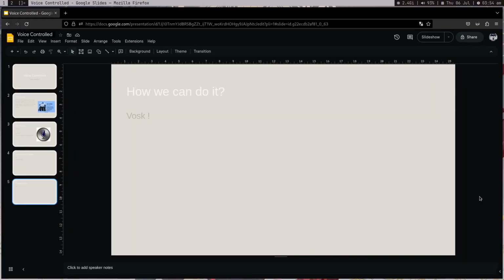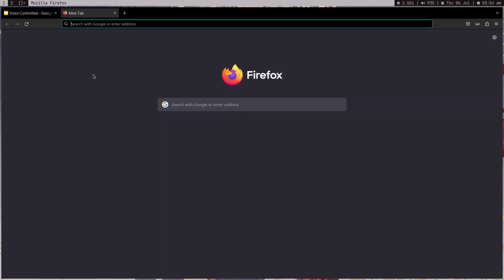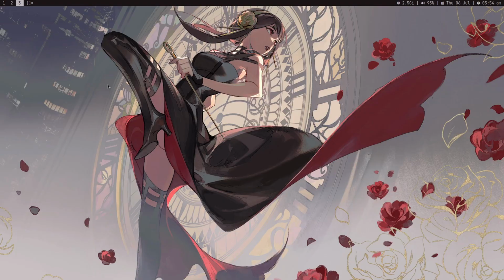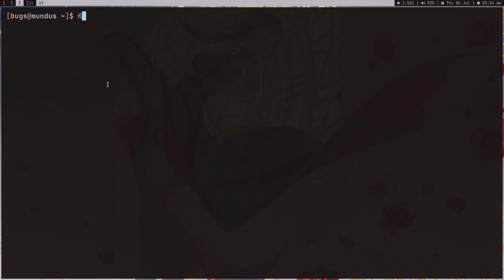So how can we do it with Vosk? In my previous video I showed you an example, and in this video I'm going to show you a generic way of doing something. So what is Vosk? It's basically a very lightweight speech recognition model. It works fine. It does not work really well, but for keywords it works fine, and we just want keywords. If we get keywords, then we can run some scripts.